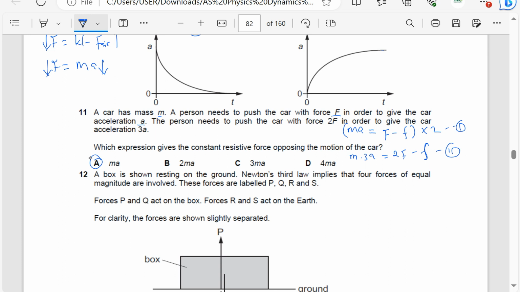So equation 2 minus equation 1, we have 3ma minus ma, which is going to be 2ma. This should be equal to 2F minus 2F, so 2 capital F cancels out. Then I remain with minus f minus f. Remember, I'm subtracting, so it is minus f minus negative 2f. I multiply the first equation by 2, remember?